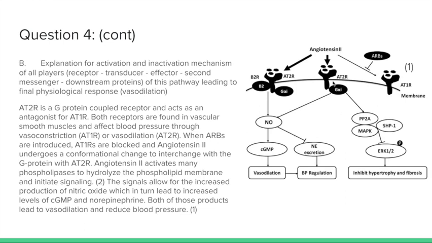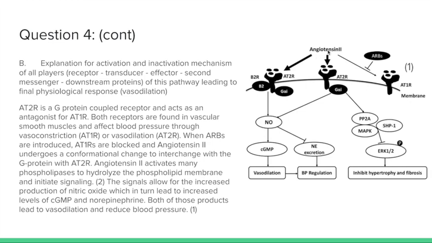So AT2R is a G protein coupled receptor and acts as an antagonist for AT1R. Both receptors are found in vascular smooth muscles and affect blood pressure through vasoconstriction. That is for AT1R, again, that's for vasoconstriction, and vasodilation for AT2R. When ARBs, this little circle, are introduced, AT1Rs are blocked, so they no longer function as intended.